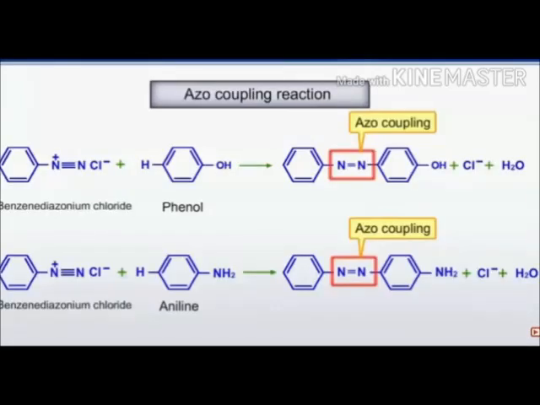This is the last and very important reaction, azo coupling. In azo coupling, benzene diazonium chloride reacts with another reagent, phenol or aniline. In this, HCl is eliminated: Cl from the benzene diazonium chloride and H from the phenol or aniline, and an azo link, N=N, is formed. You can see the azo link, very important coupling reactions.